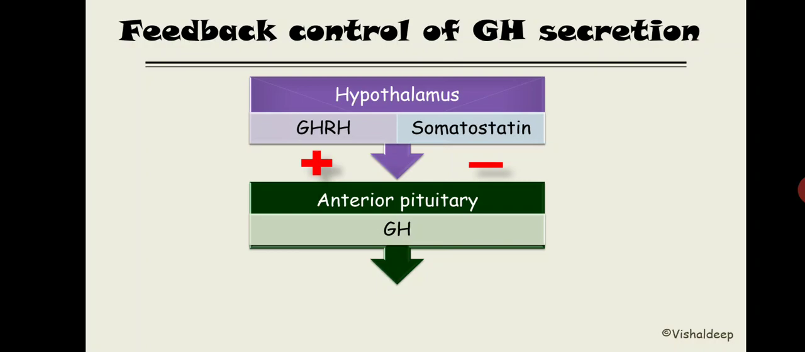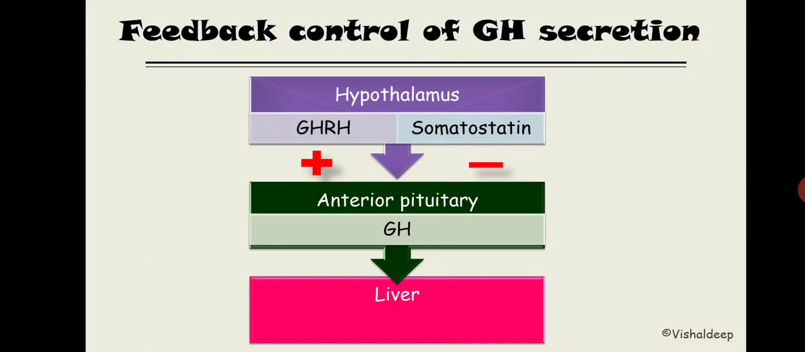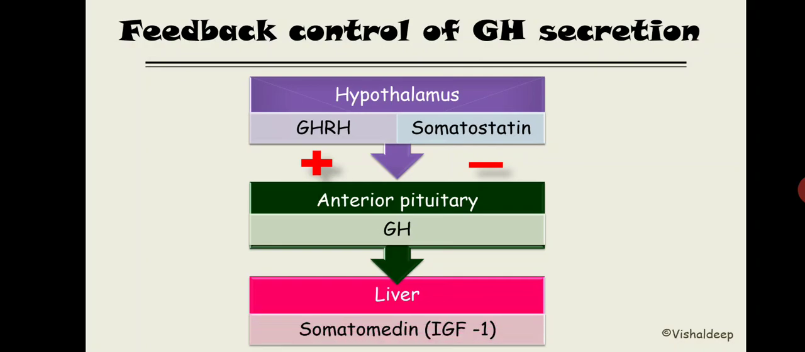Now that growth hormone goes to the liver and increases the synthesis of somatomedin or IGF-1. I deliberately use the terminology somatostatin over here instead of GHIH, so you can see the two terminologies on the same slide. This one is somatostatin, this one is somatomedin. Somatostatin is going to inhibit growth hormone synthesis, and somatomedin is going to make the action of growth hormone more pronounced. Growth hormone will stimulate the production of somatomedin.